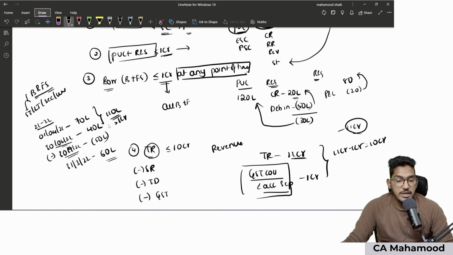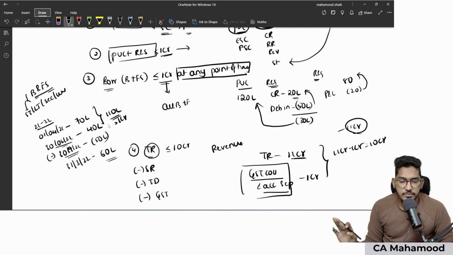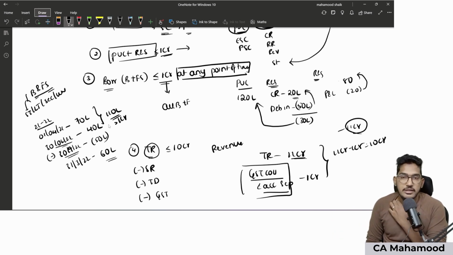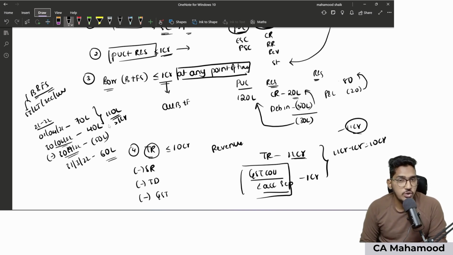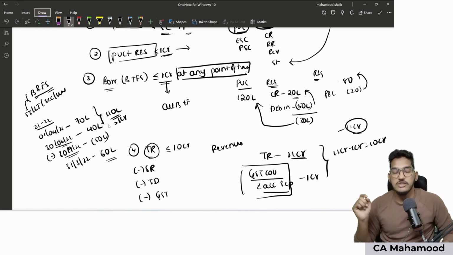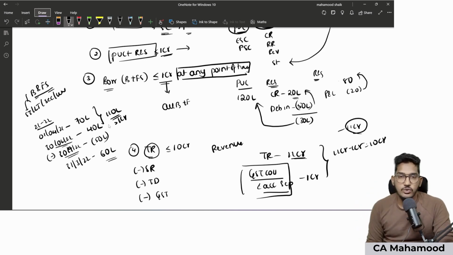That's what it meant. See, when the given turnover does not include the GST component, why would we deduct it once again? So if you find this terminology, GST collected separately, excise duty collected and accounted separately, that means the given revenue figure is already exclusive of taxes. We should not reduce it once again. Clear? So these are the things which need to be kept in mind while calculating total revenue.